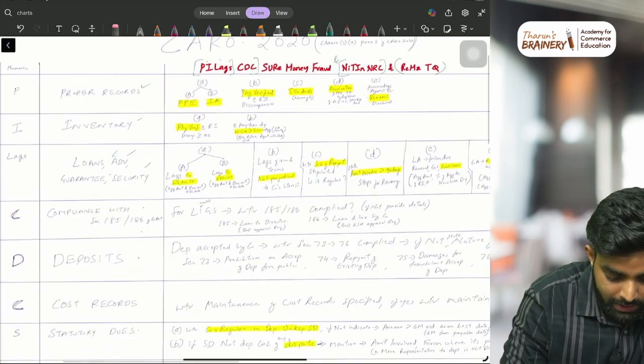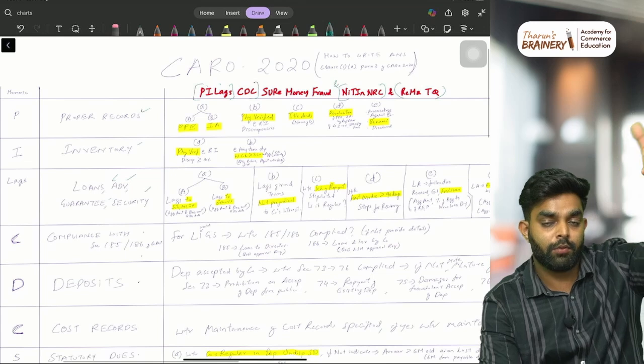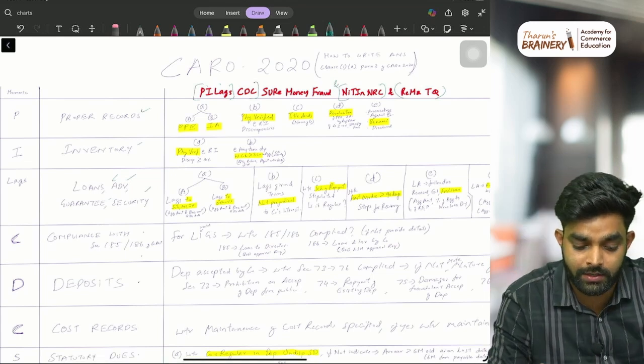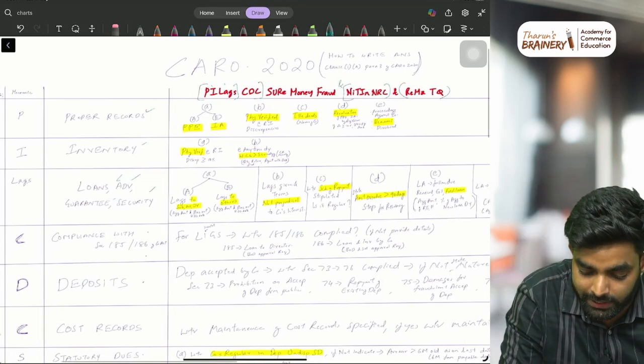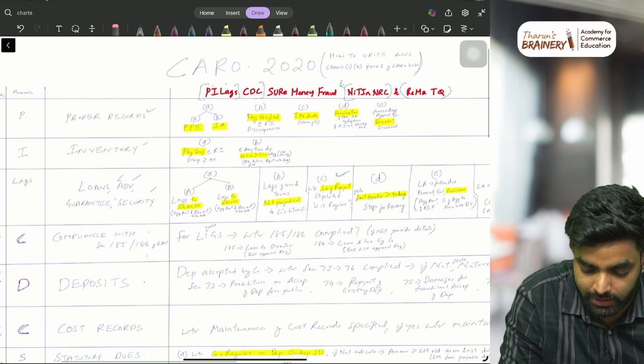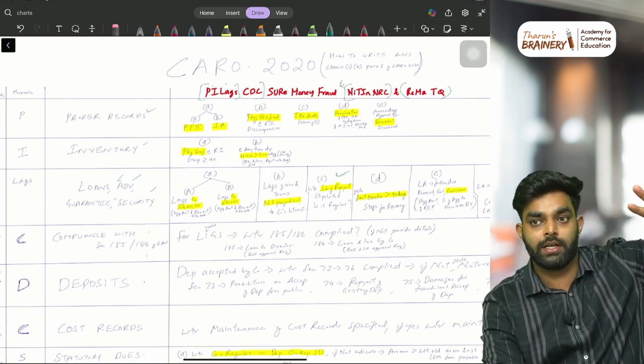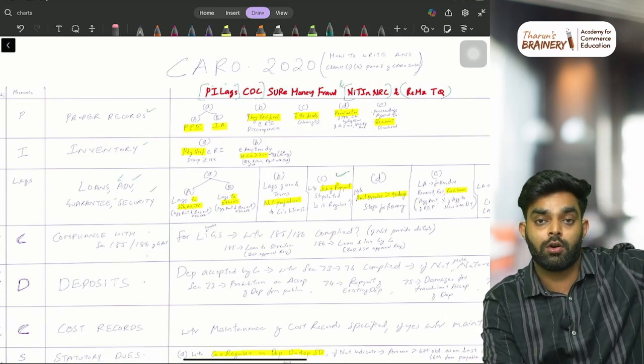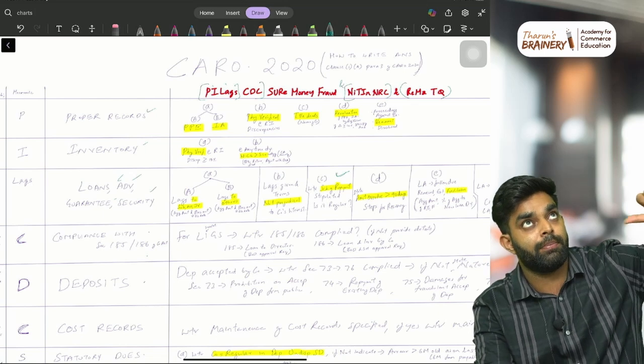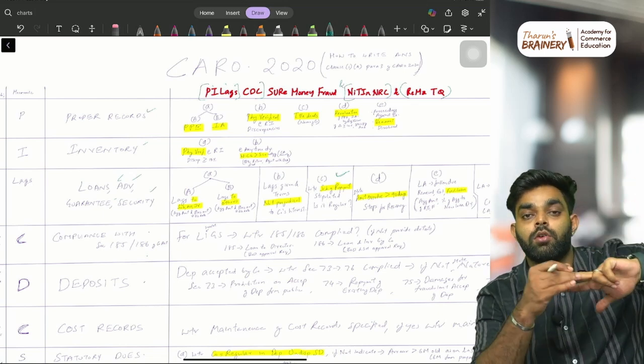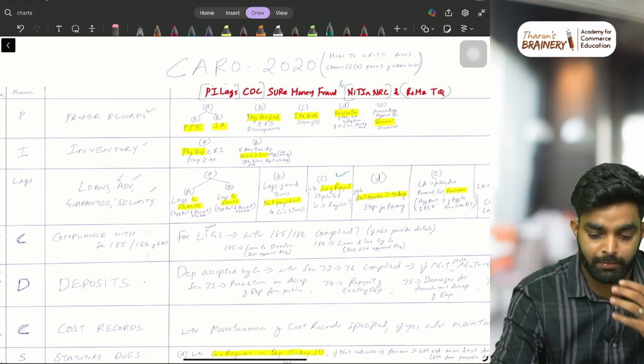S is the next clause. So when a question comes, imagine the question is related to loans and advances, like the schedule of repayment is mentioned in the question. You can just remember, okay, it is related to loans and advances. Now you don't know the clause number of loans and advances. Just link Pilag CDC: P, I, Lags. Lags means 3. So clause number 3. That way you can easily remember.